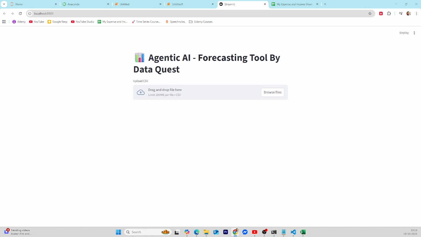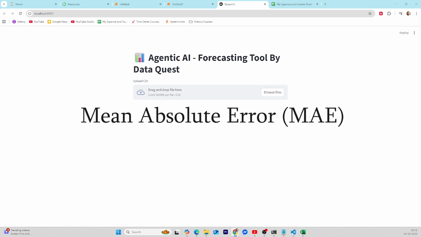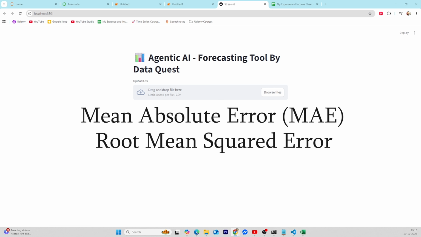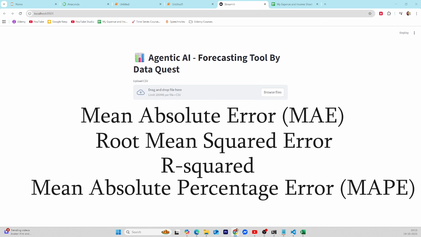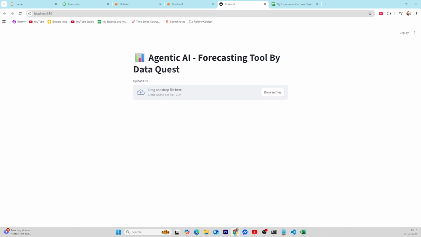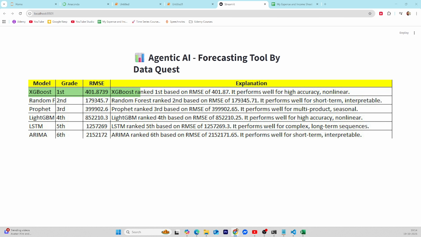In addition to generating predictions, the tool calculates key performance metrics such as mean absolute error, root mean squared error, R squared, and mean absolute percentage error. To help you choose the most reliable model, it also ranks each forecasting method based on RMSE and provides clear guidance on which model delivers the highest accuracy so you can confidently move forward with the best performing option.